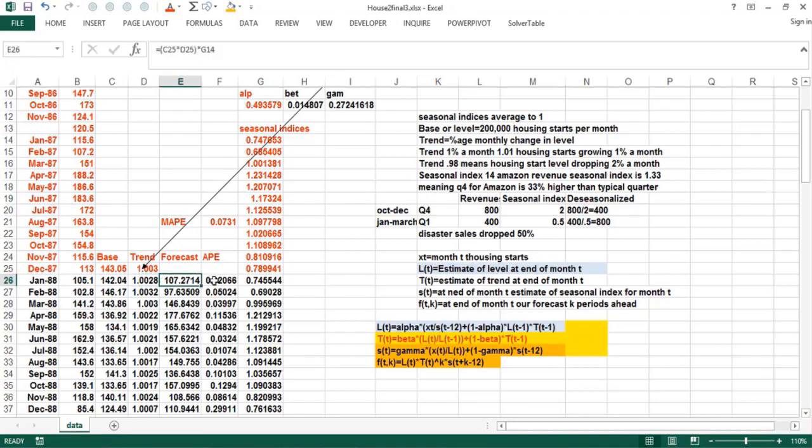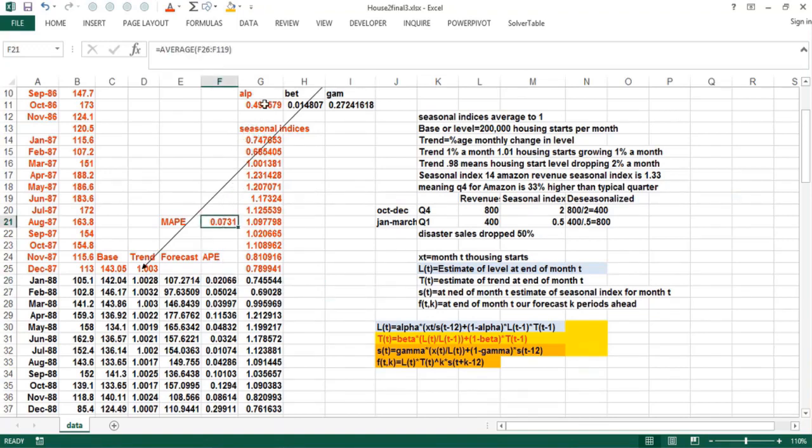Forecast for January. And then the absolute percentage errors, the absolute value of what actually happened minus the predicted, divided by the actual. So here, for example, we saw 105, we forecast 107, we were too low, about 2% too low. And we average those, and that's what we'll minimize with Solver.